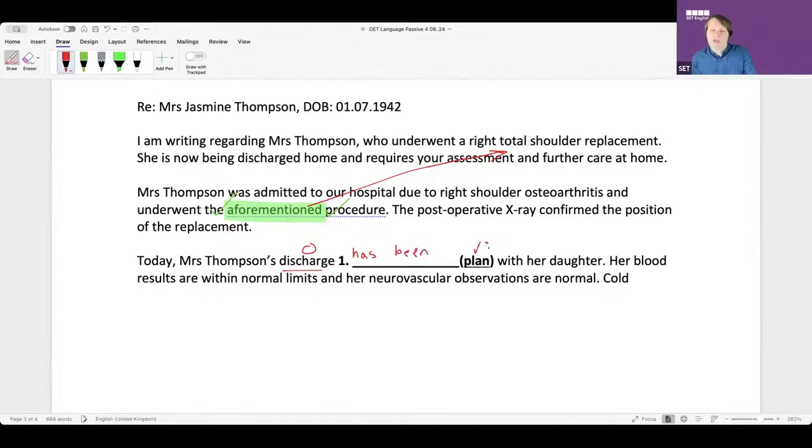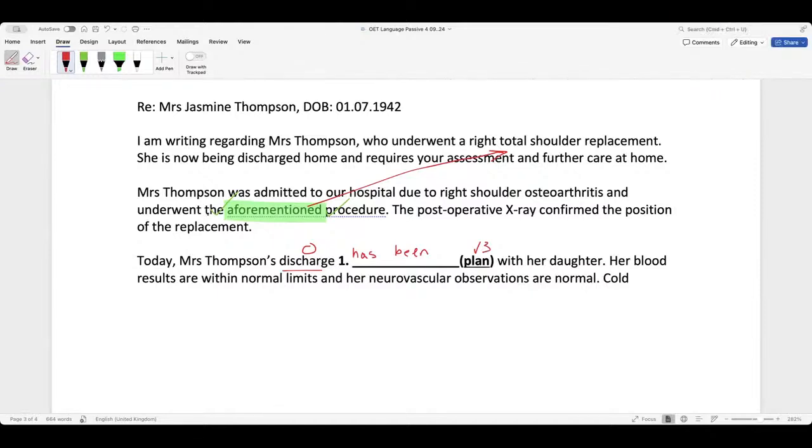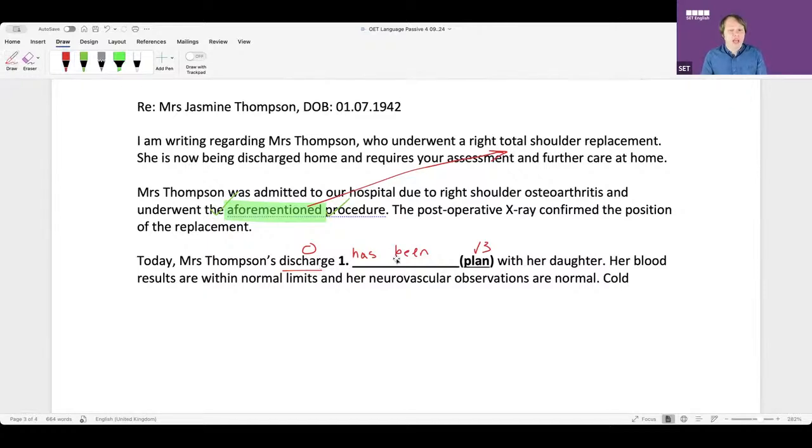Okay. So, Carmen, can you say this? What should it be? Today, Mrs. Thompson has been discharged. Has been planned to discharge. Today, Mrs. Thompson's discharge has been. And she has been planned to stay with her. Mrs. Thompson's discharge has been planned. Yeah, they made a plan. Guys, they've made a plan with the daughter. Make sense? Let's do a check.